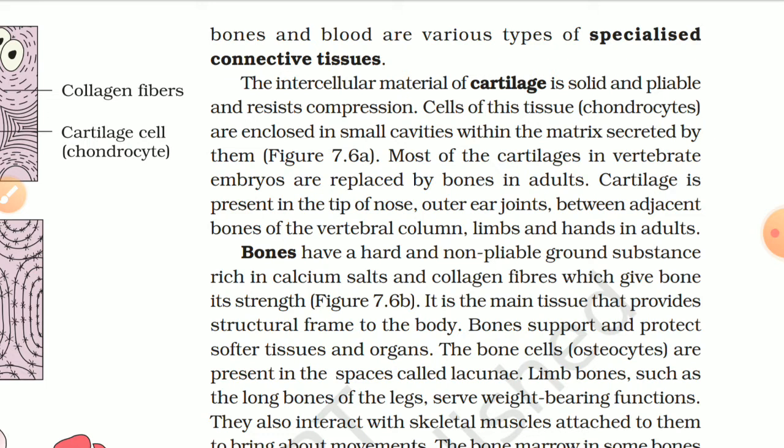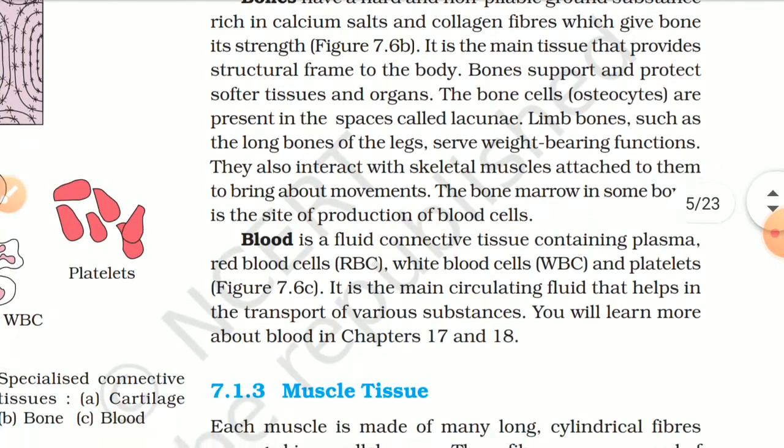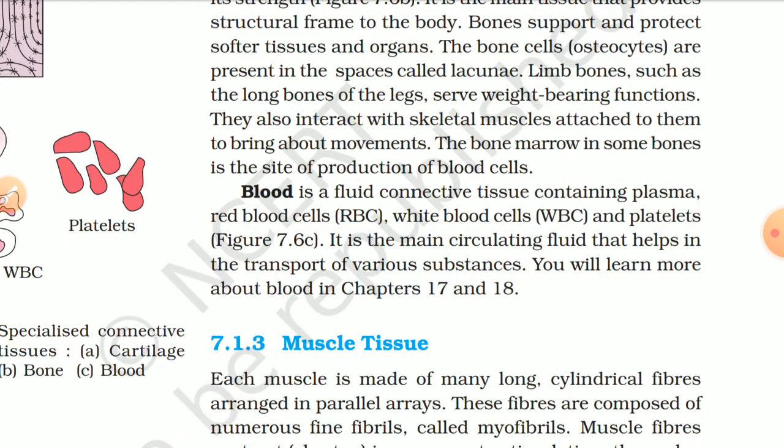Figure 7.6b. It is the main tissue that provides structural framework to the body. Bones support and protect softer tissues and organs. The bone cells, osteocytes, are present in the space called lacunae. Limb bones, such as long bones of the legs, serve weight-bearing functions. They also interact with skeletal muscle attached to them to bring about movements. The bone marrow in some bones is the site of production of blood cells.